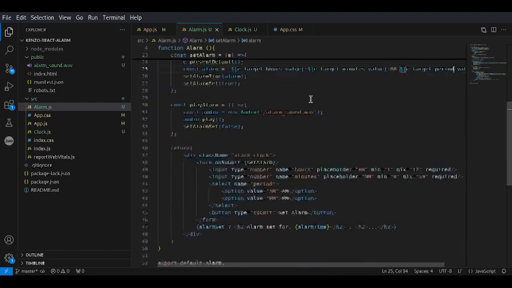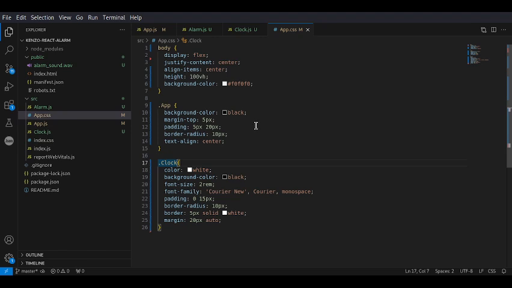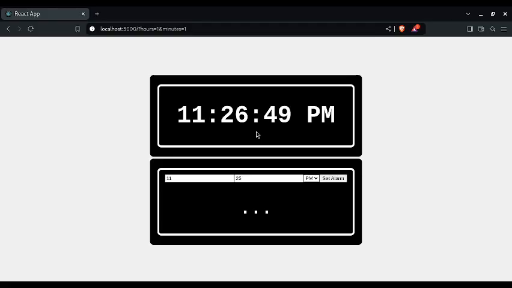We gave it a class name of alarm clock. And now when we go to our, let's try this. Perfect. As you can see now, the alarm itself has its own container. It kind of looks like the digital clock.